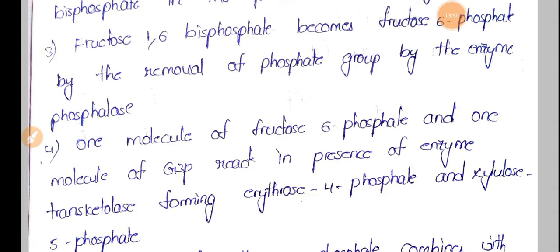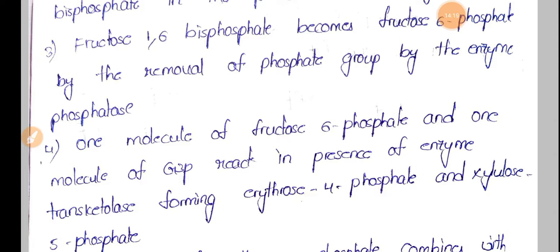Now the sixth glyceraldehyde 3-phosphate will combine with the xylulose 5-phosphate. Xylulose is a 5-carbon compound, G3P is a 3-carbon compound.